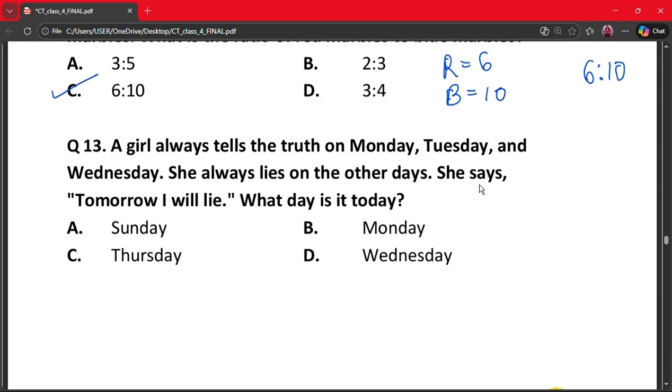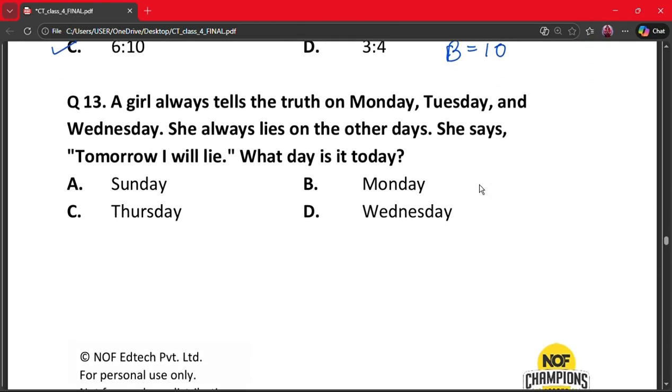Moving on to the next question, that is question number 13. A girl always tells the truth on Monday, Tuesday and Wednesday. She always lies on the other days. She says, tomorrow I will lie. What day is it today? A. Sunday, B. Monday, C. Thursday and D. Wednesday. So the correct answer is option A, that is Sunday.